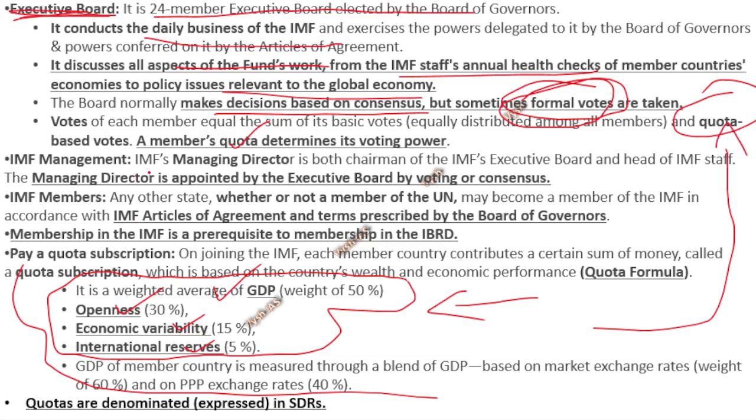Okay, then the IMF has a managing director, who is both chairman of the executive board and also the head of the IMF staff. This much detailing is not required, but I'm just mentioning. Okay, and one important thing you have to know: if a country wants to be part of the World Bank, okay, IBRD is actually the World Bank only. The International Bank for Reconstruction and Development is one of the bodies under the World Bank. So if you want to become a member of that, first you have to be a member of the IMF. Okay, it's a prerequisite. This can be a statement which UPSC will ask you.